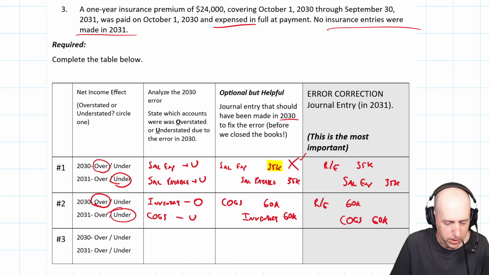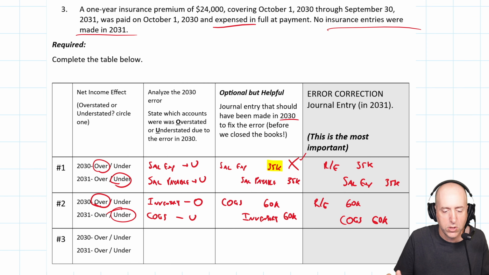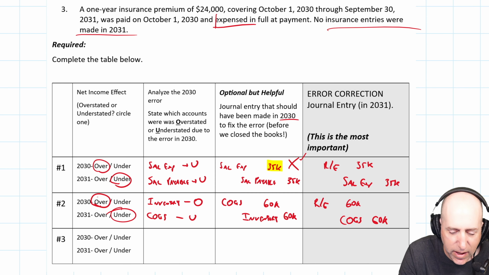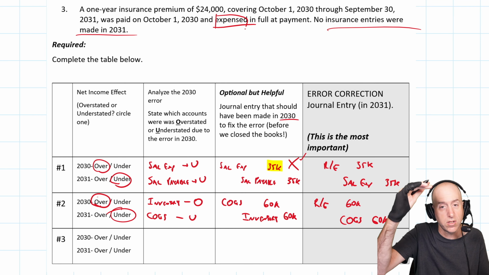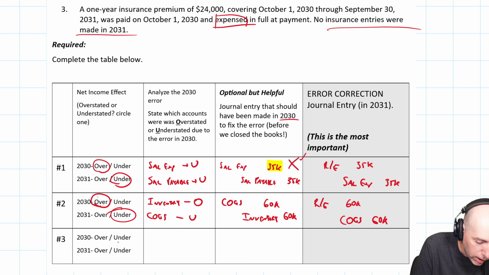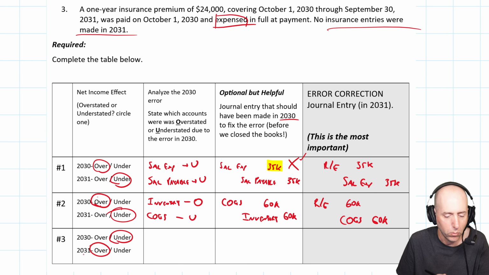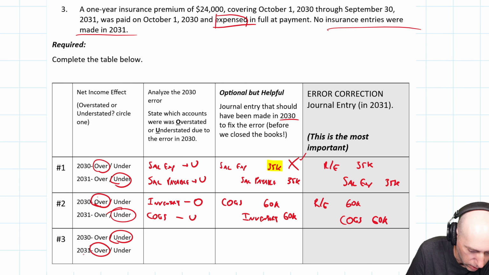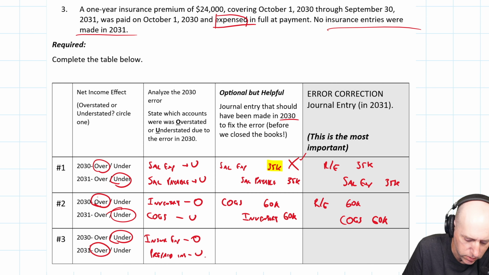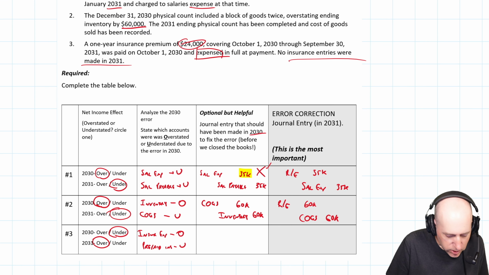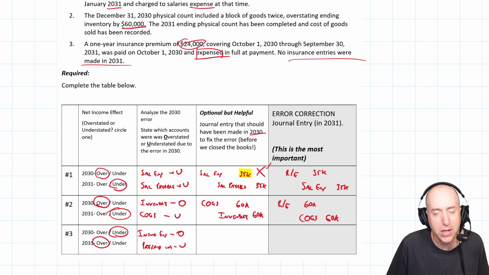Okay, so first of all, what's overstated or understated as far as net income? Well, I expensed something I shouldn't have expensed, so my expenses are going to be too high. My profits, therefore, are too low. My profits, net income, is understated in 2030, overstated in 2031. What accounts are in error here? Well, insurance expense is too high, and prepaid insurance is too low, right? I put something to insurance expense, it should have gone to prepaid insurance. So our insurance expense is overstated, our prepaid insurance is understated.